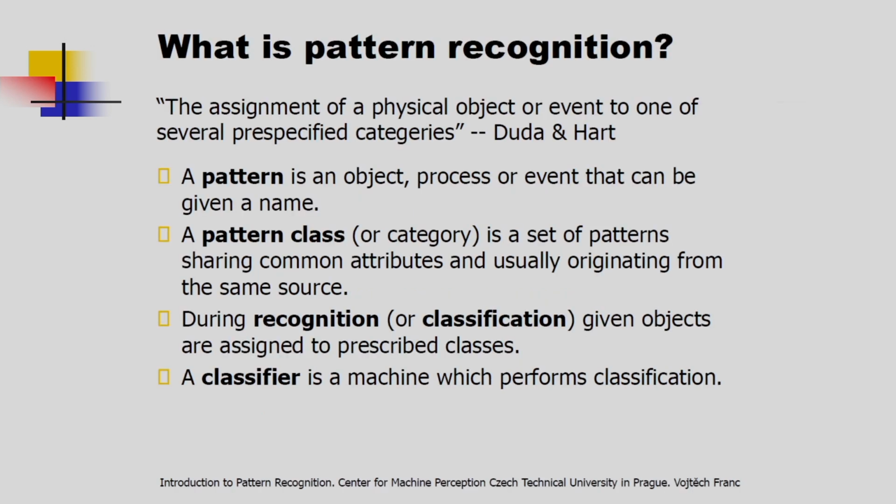For pattern recognition, I have to define some terms. The first one is the pattern. I can give one example of the pattern. The pattern may be a signal or maybe an object. If you see the definition, a pattern is an object, process or event that can be given a name. And after this, next one is the pattern class.